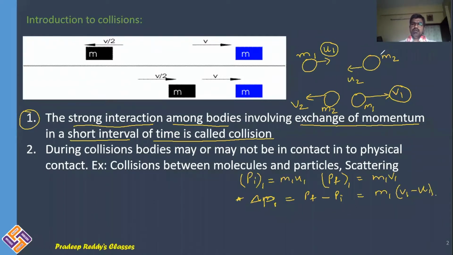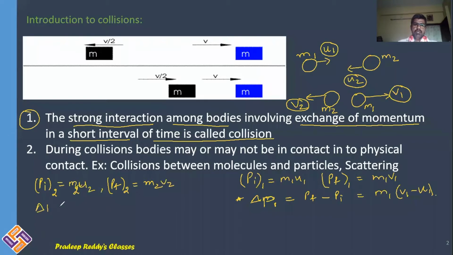Likewise, the second one is traveling with velocity u2 before the collision, and after collision it is traveling with velocity v2. Therefore, P initial of the second body is equal to m2 u2, and P final of the second body is equal to m2 v2.